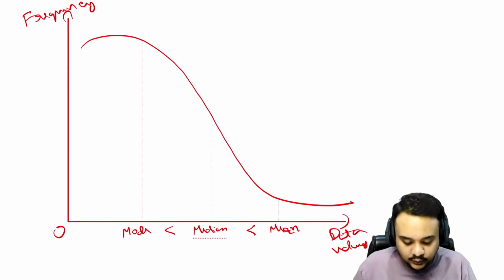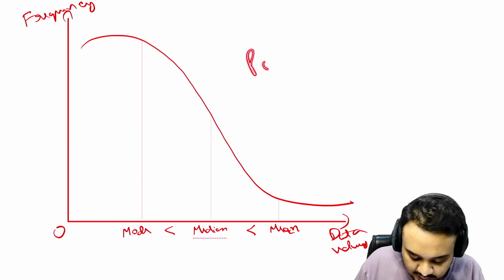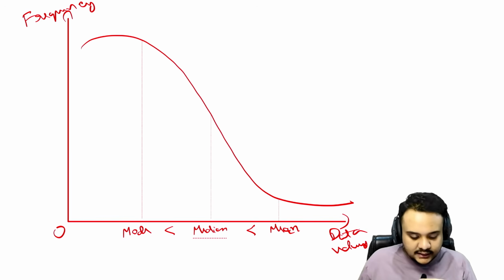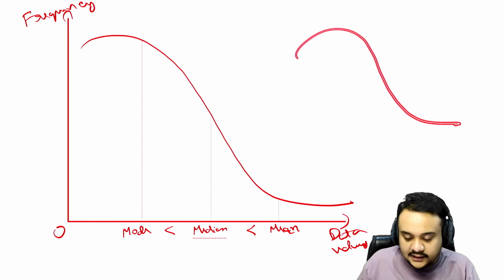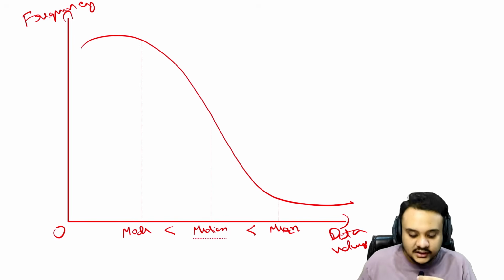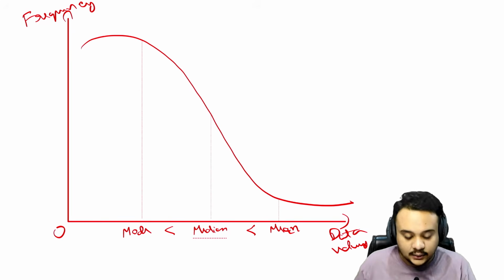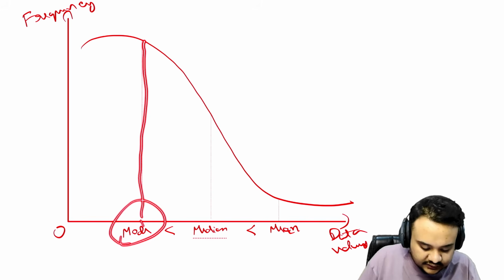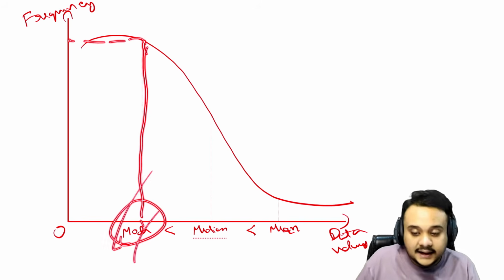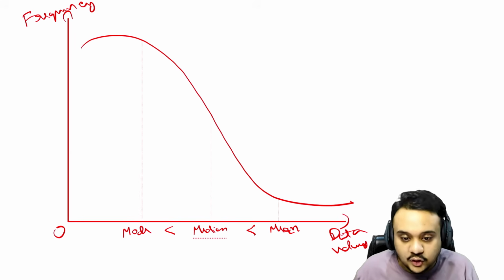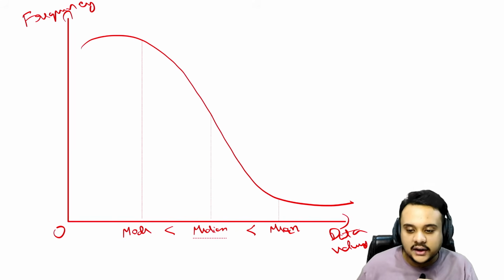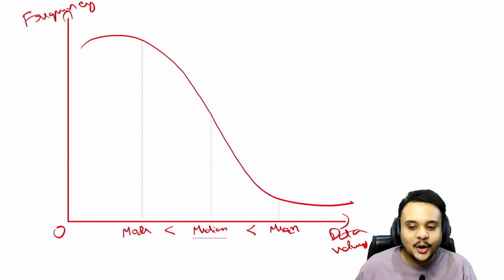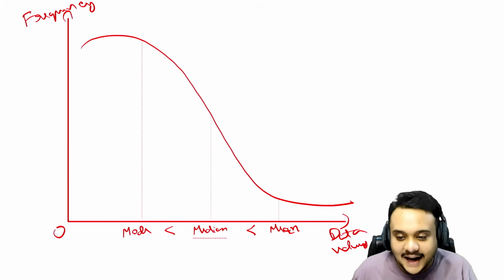Okay, so obviously we are looking at a positively skewed frequency distribution, right? So in this one you are going to see that the shape of it is like this. Now let us look at the positions of the mean, median and mode and why they are there. For the mode, you can see that the highest frequency is with the mode, and that is obviously the definition of the mode: whatever data value has the highest frequency in the entire distribution. And I want to point out a very funny mistake that a student had made last